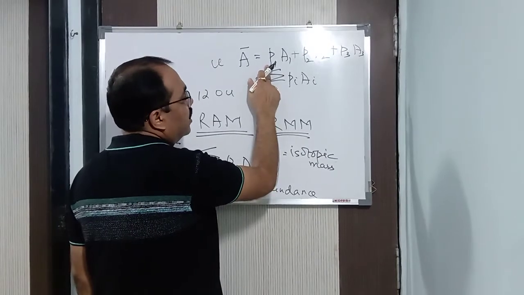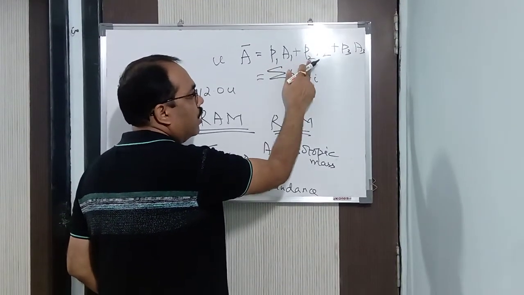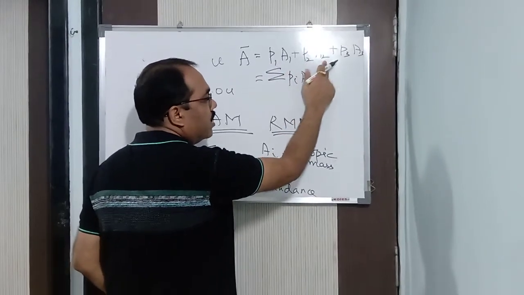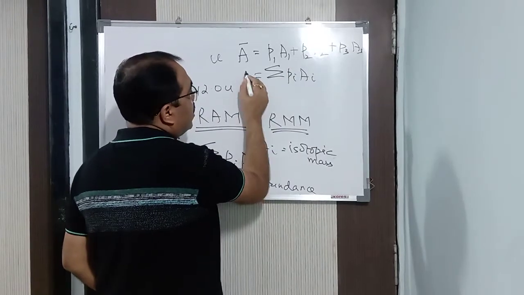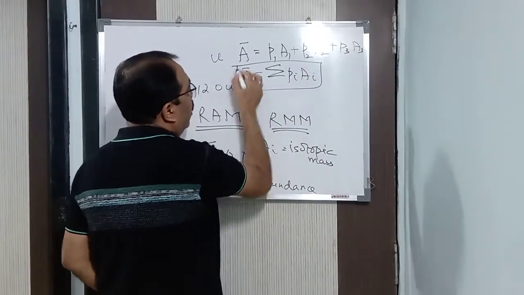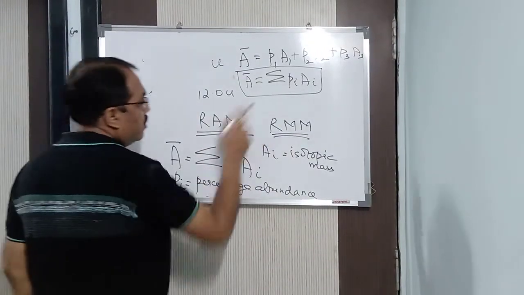So in this way, percentage abundance will be given to you for protium into its isotopic mass, deuterium into its isotopic mass, tritium into its isotopic mass. This is an example I have given you. But this is the actual formula. Got it? This is the actual formula when the percentage abundance is given.